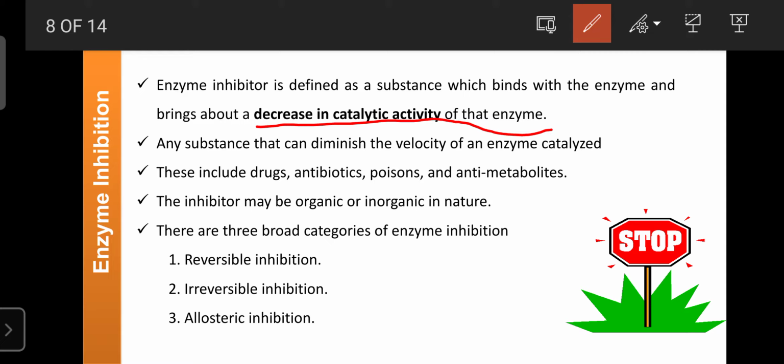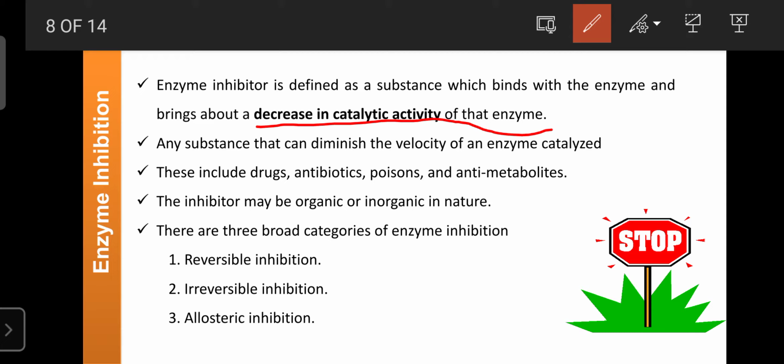These enzyme inhibitors are nothing but substances whose structure is either similar to the substrate, or they modify the active sites, or they diminish the level of the cofactors and coenzymes that are required. Without cofactor and coenzyme, the enzyme activity can decrease or products cannot form, and such substances are known as enzyme inhibitors.